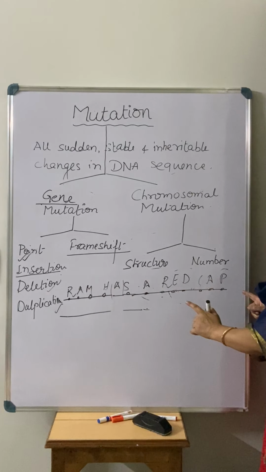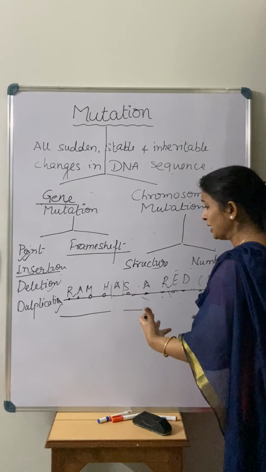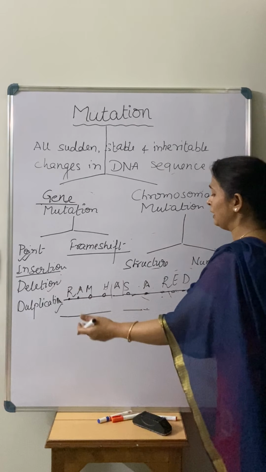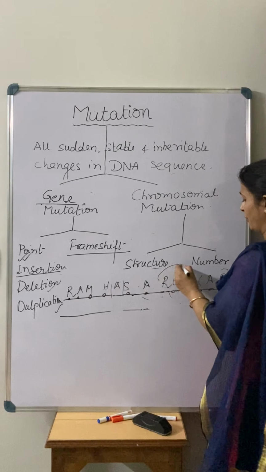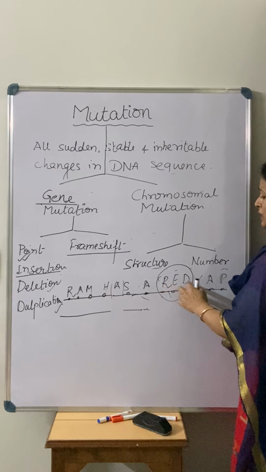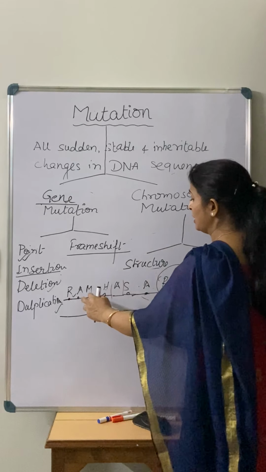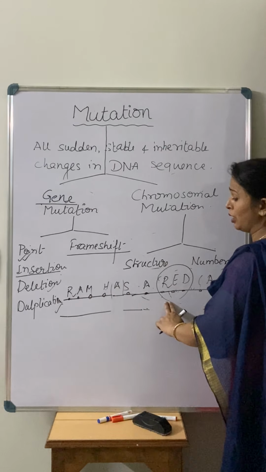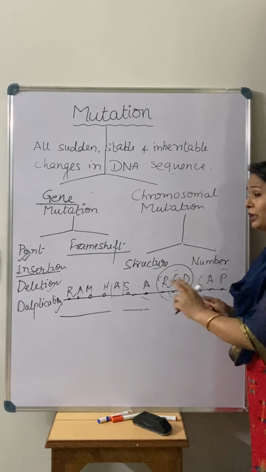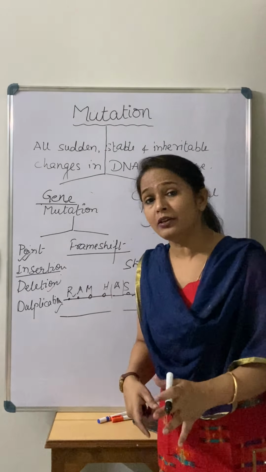Now see over here, due to that insertion or maybe anything deleted, there is a change. Now if you see this, there is a RED, means now the frame entirely changed. Ram has a red cap. So this is a frame shift mutation. Now the phenotype related to that gene is entirely different.